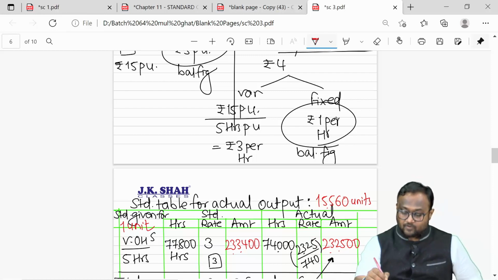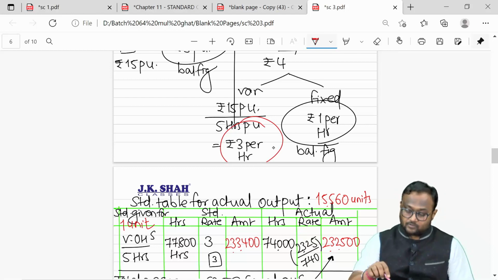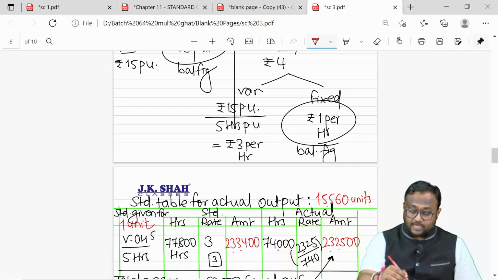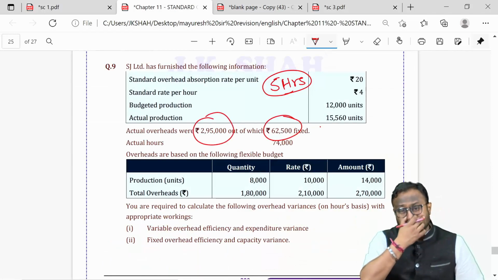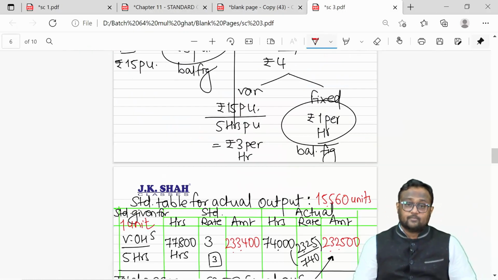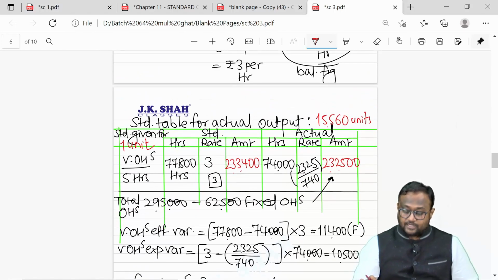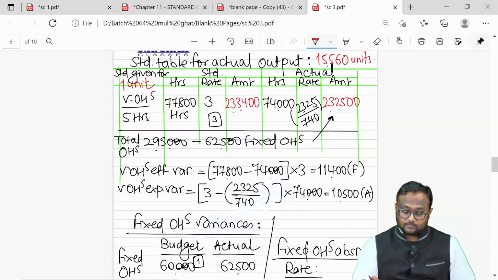3 was the rate as per working note 3. We calculated here, no, 3 rupees per hour. So that was the 3 rupees per hour that was applied here. And the rest everything was given in the question. This was a balancing figure from 295. From 295, if I subtract 62,500, which is a fixed cost, I'm left with 232,500 as variable cost. Then I calculated 3 variances based on this. Cost variance is pretty simple. Efficiency variance was asked, expenditure variance was asked, and then I went back to my fixed overhead calculation.